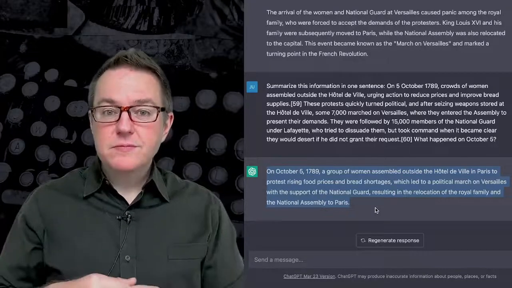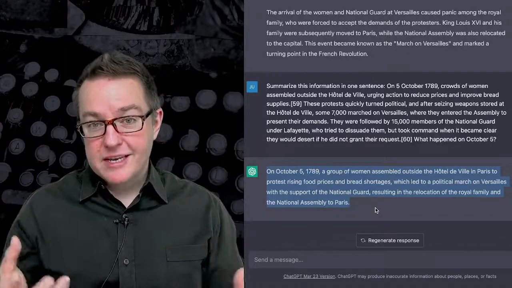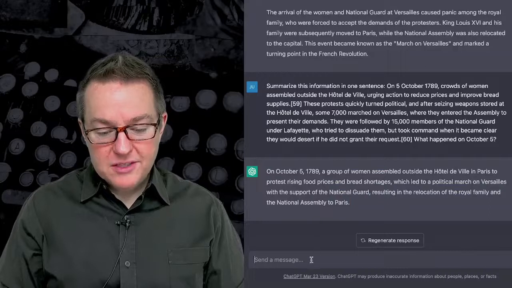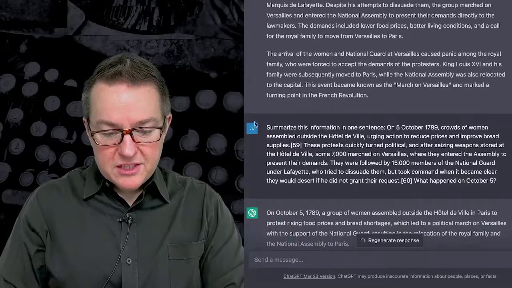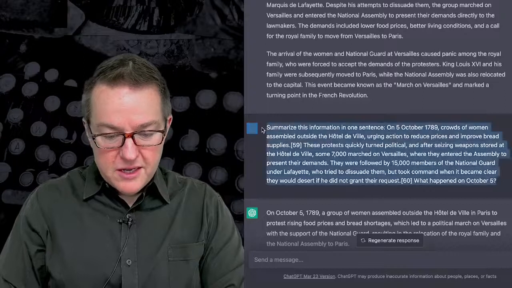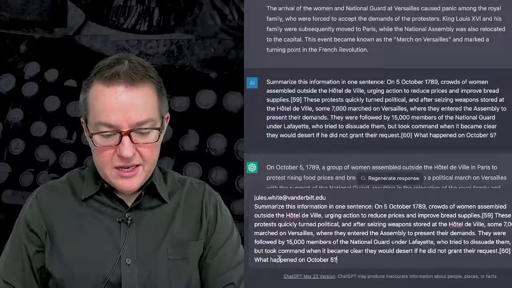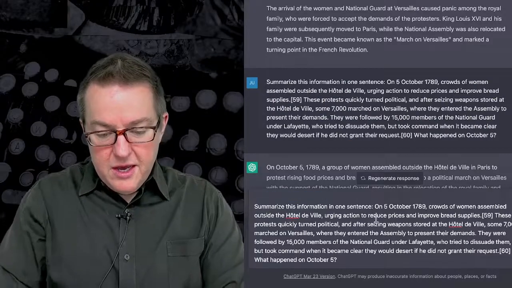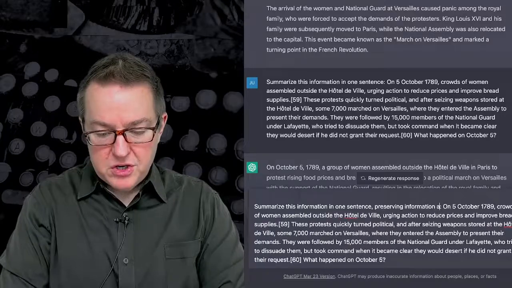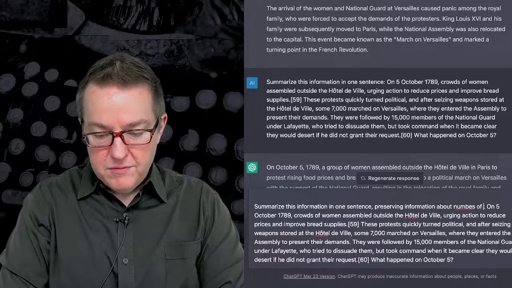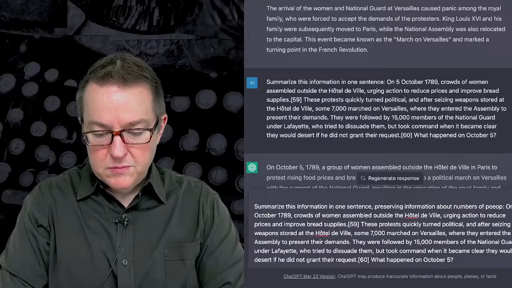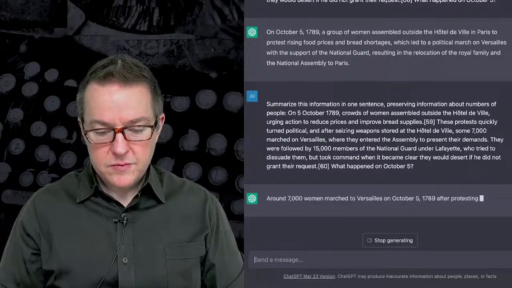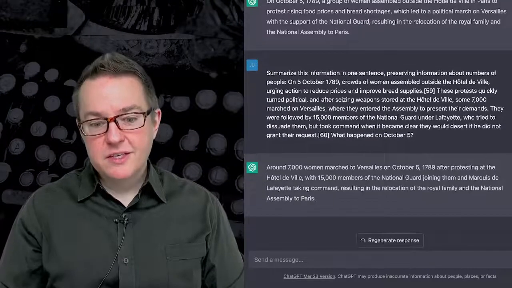Now, this only works if we make sure that the way that we filter preserves the information that's needed for whatever task we're going to ask for. So we could also say, instead of just summarizing this information in one sentence, summarize this information in one sentence, preserving information about numbers of people. And then we would get a summary that preserves the information about numbers.